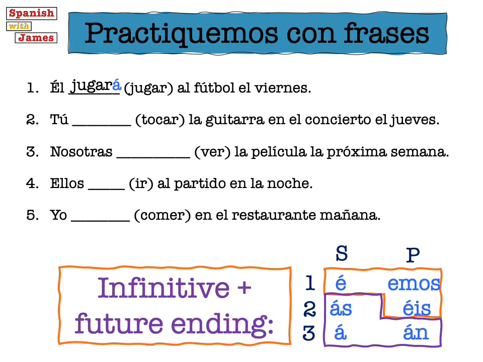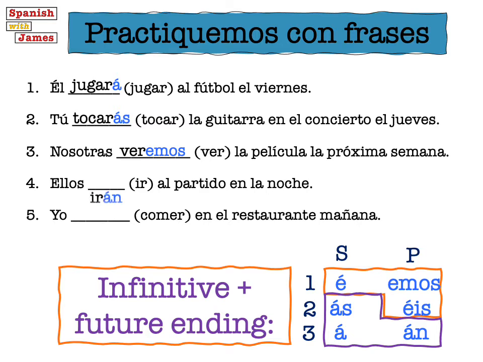Okay, so número 1 hemos hecho, so we've done number 1. Él jugará al fútbol el viernes. Número 2. Tú tocarás la guitarra en el concierto el jueves. So you will play the guitar in the concert on Thursday. Número 3. Nosotras veremos la película la próxima semana. So we, a group of girls or women, we will watch the film next week. La próxima semana.